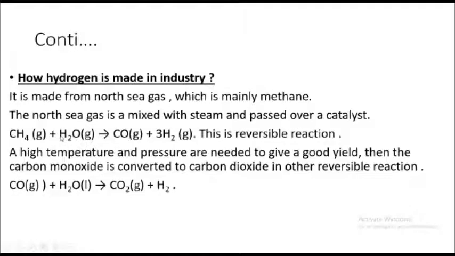The reaction will look like this. This is CH4, which is methane. It is not the North Sea gas itself; the North Sea gas has many compounds that form it, the natural gas and oils, which include methane. So methane, CH4, is a gas. The (g) indicates that this compound exists in the form of a gas. So you have this methane.